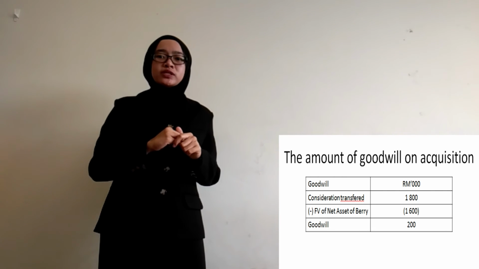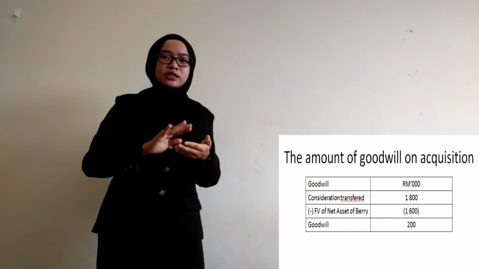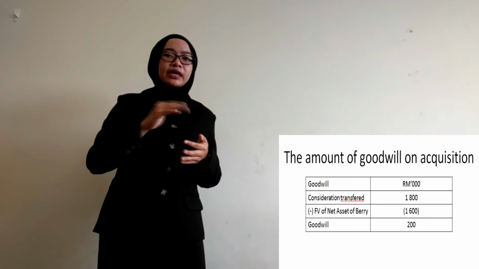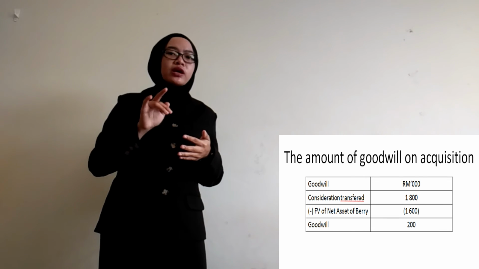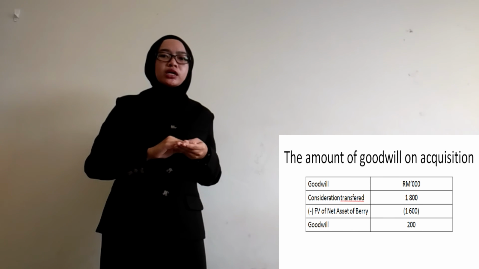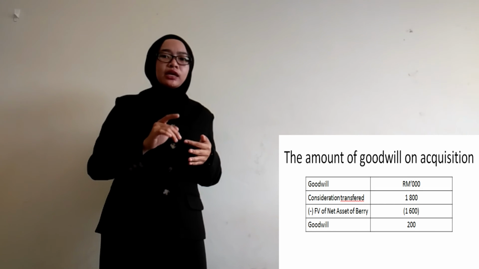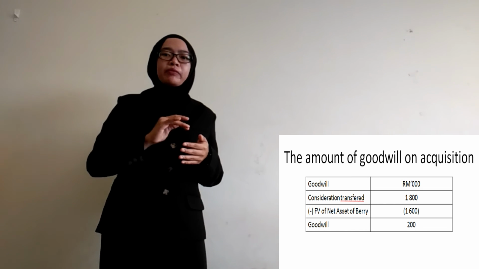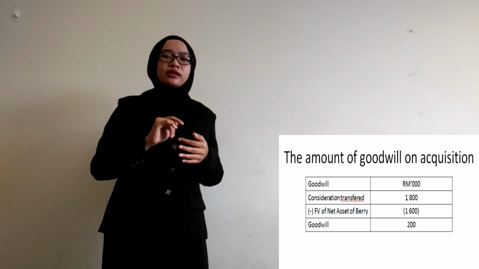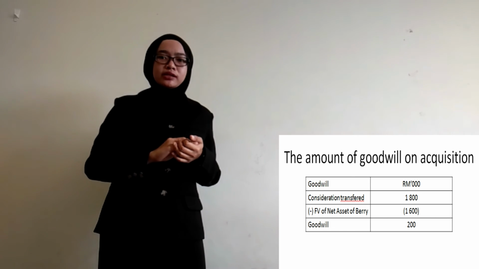Okay, next is the amount of goodwill on acquisition. To calculate the goodwill, the consideration transferred must minus the fair value of net asset of Barry Berhad. The amount of consideration transferred is 1,800 minus 1,600, and the total for goodwill is 200,000.